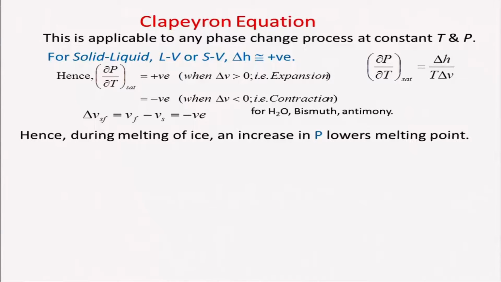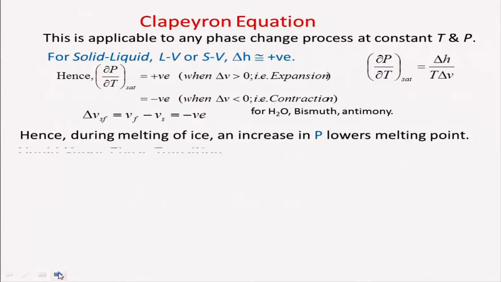That is the reason why you might have seen ice skaters press down so that there is melting and they can move very freely. That process of regelation is used by ice skaters.